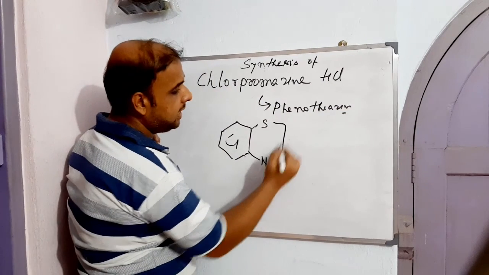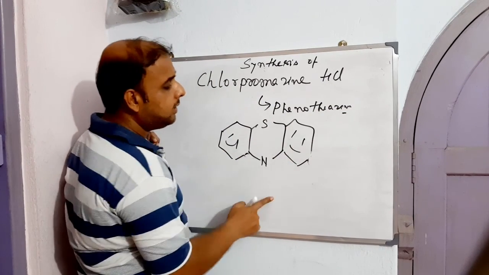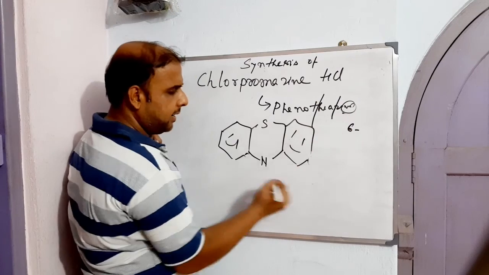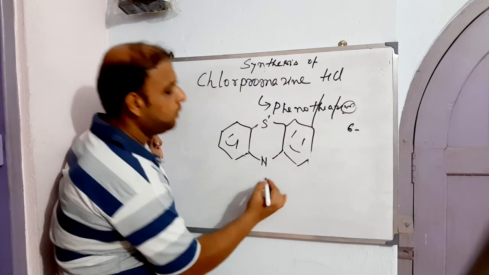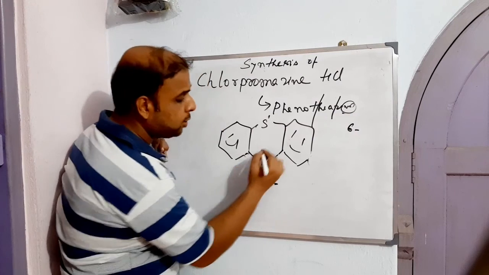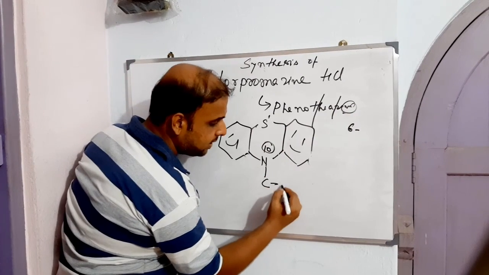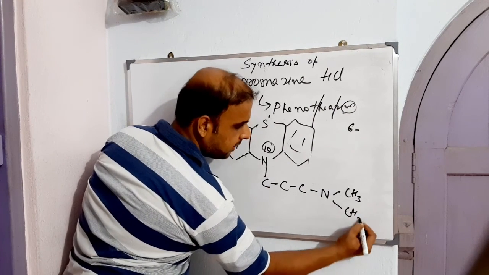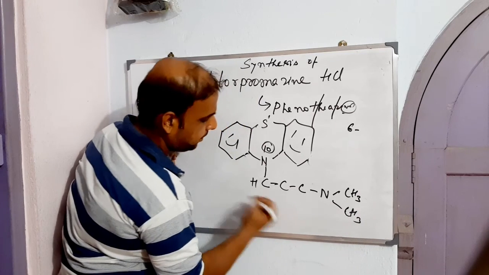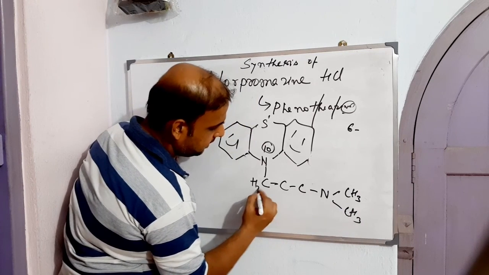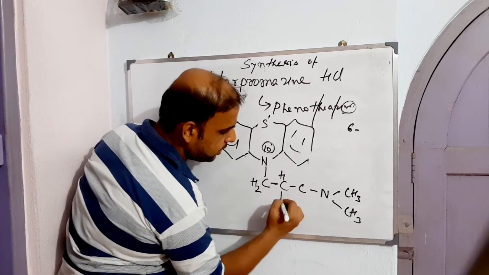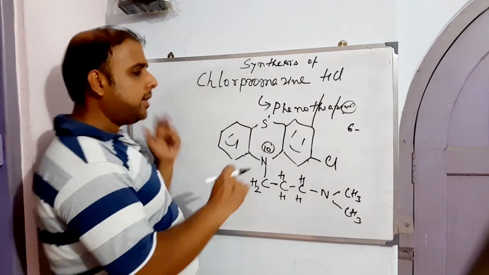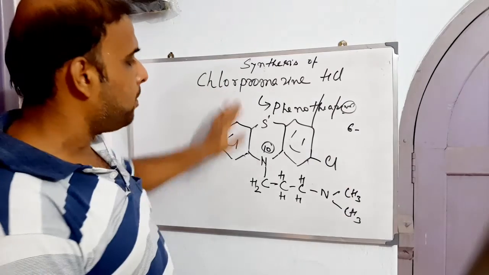Phenothiazine: pheno means phenyl, and thiazine, where -ine means a 6-membered heterocycle, contains thia and aza, both are there. To this phenothiazine I need to incorporate a side chain, which has to be placed at position 10. The side chain contains 3 carbons followed by a terminal nitrogen, which should be tertiary in nature, so I have made it tertiary. And without this electronegative atom at position 2, the structure is not complete at all. Likewise, this is chlorpromazine.